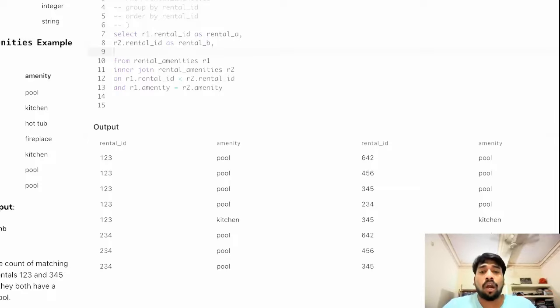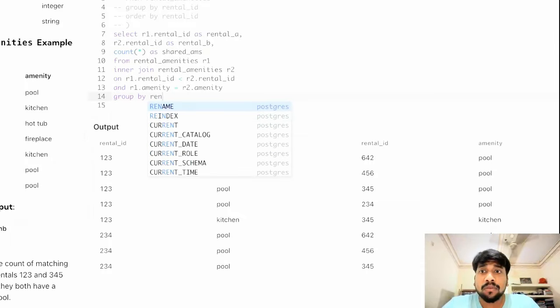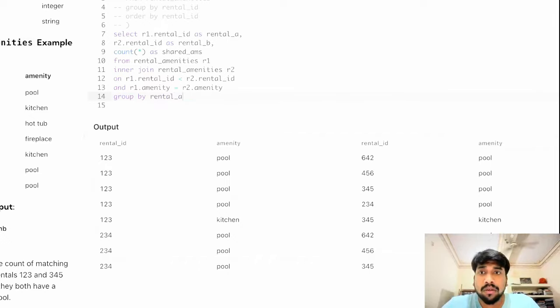So now to find the count of this, we will have to use the count function as shared amenities, or shared AMS. Since we are using count, we will have to use group by r1 dot rental id, and we will have to use both. Why?